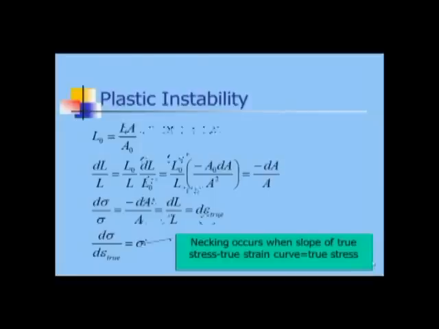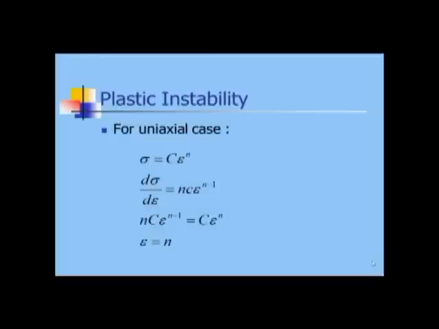Now starting with the uniaxial case, with the power law equation sigma equals C epsilon power n, and by differentiating, d sigma over d epsilon equals n C epsilon power n minus 1, which gives the result epsilon equals n.